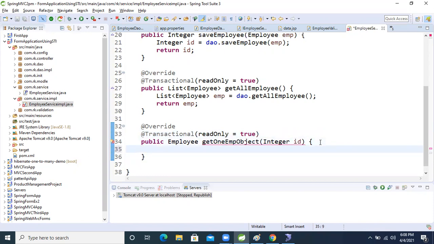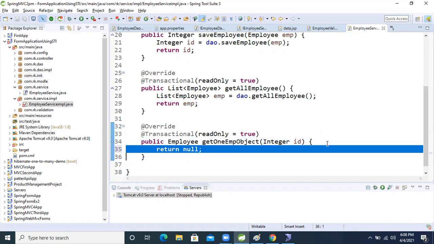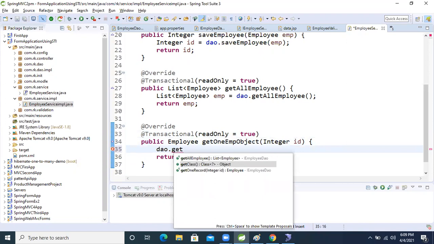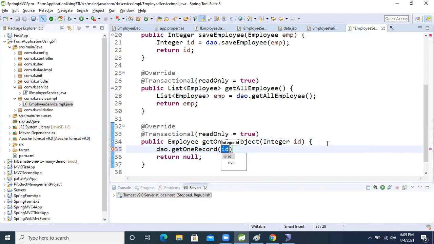So here we will call dao dot get one record, and we will pass the id inside that. This will return an Employee, the emp object. Till now the things are completed.